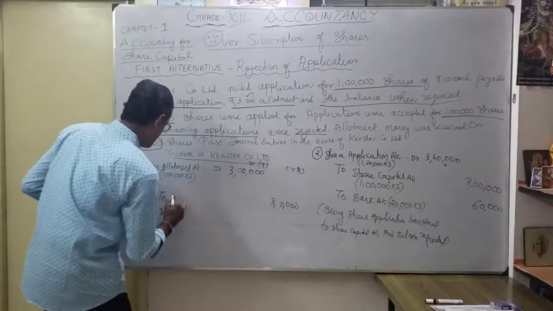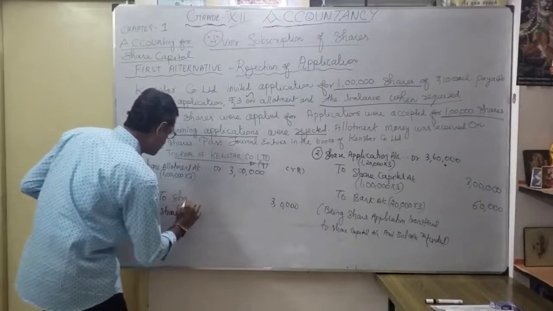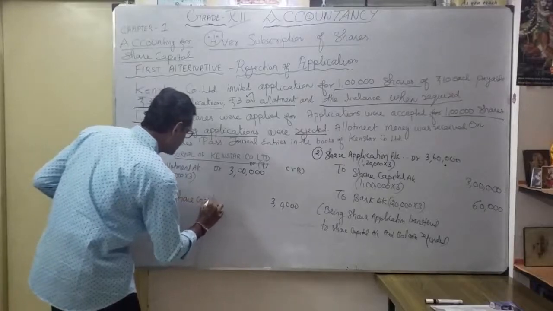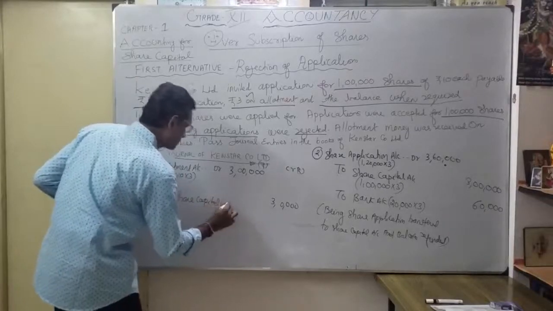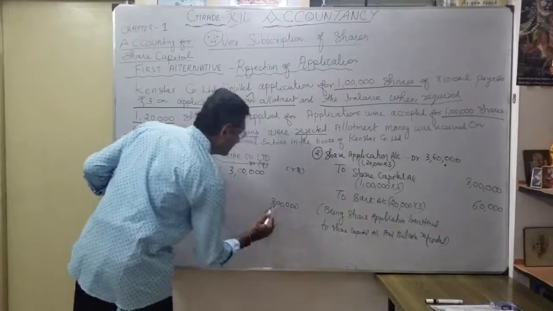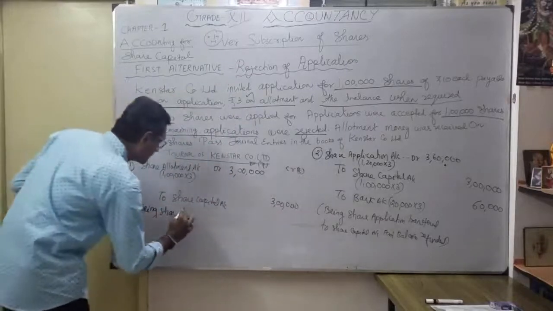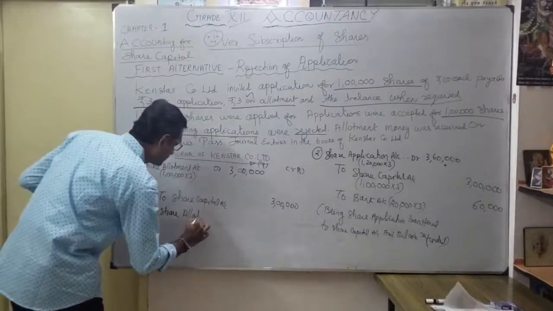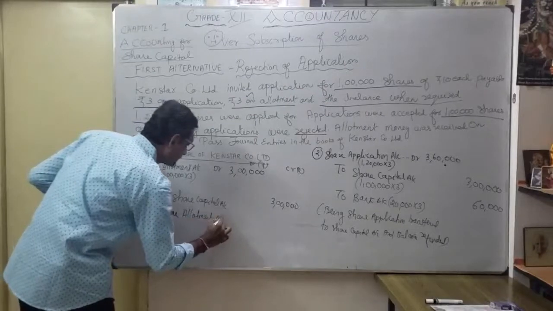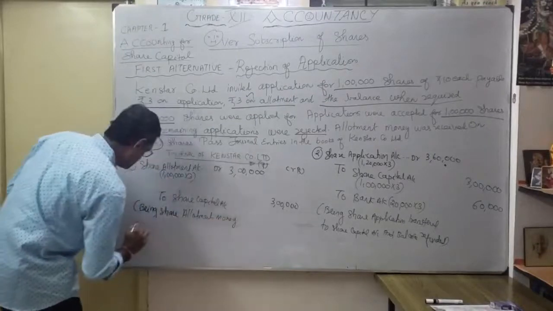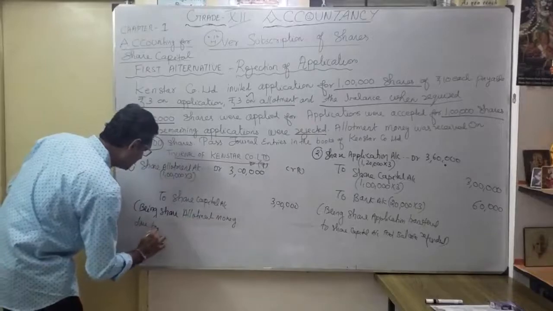3 lakhs to share capital account. To share capital account, how much? 3 lakhs. So what is the narration? Being share allotment money due for how many shares?